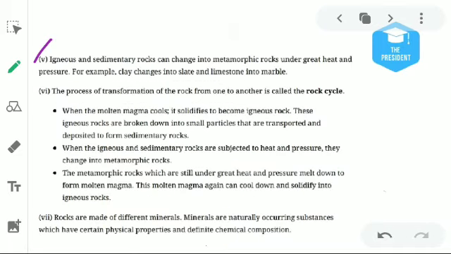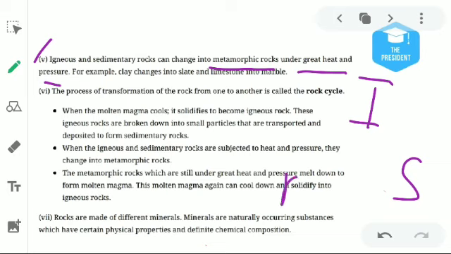Again, igneous and sedimentary rocks can both change into metamorphic rocks under great heat and pressure. Igneous rocks can be changed into sedimentary rocks.